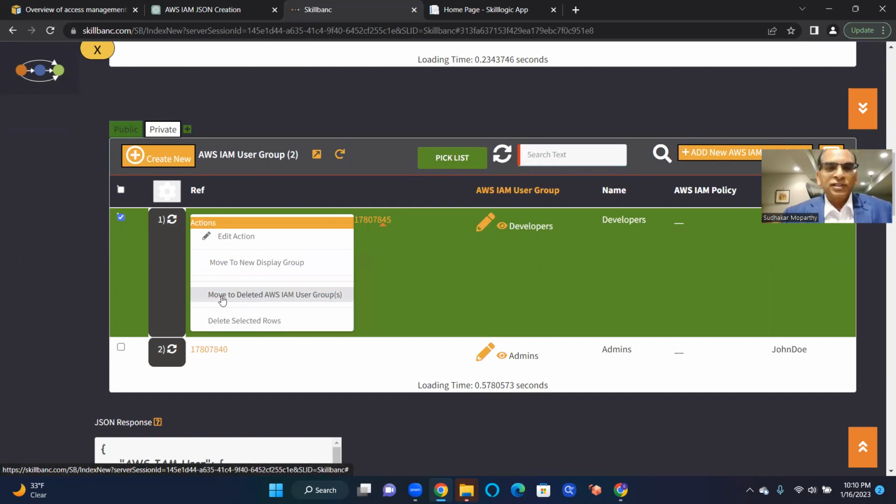That's called authorization. If I define that authorization based on my logged-in user, for example my identity, then it is called an identity-based policy. Because of that identity, Sudhakar, I'm allowed to delete it, moving it to the deleted space.